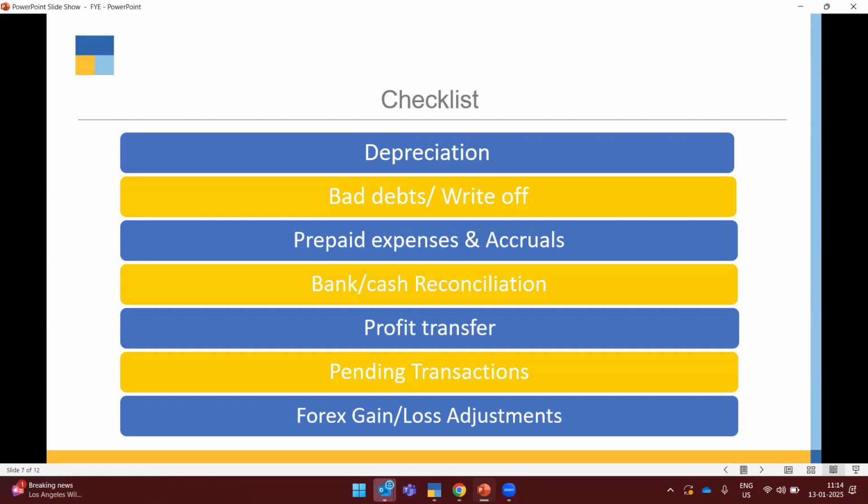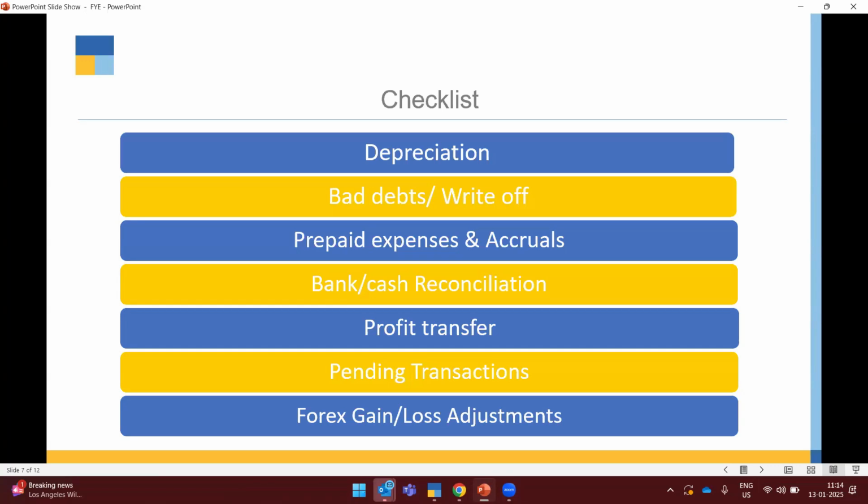And the second thing is bad debts written off. In business, for sure, bad debts will be there, in case of poor maintenance of credit or discrepancy in terms of pricing. The pricing may increase or decrease in terms of business, and also a customer may shut down their business. In many cases, you have business with your customer and the customer may shut down his business. In case of that, the value of the transaction you have done will be treated as bad debt. So in that case you have to make an adjustment entry.